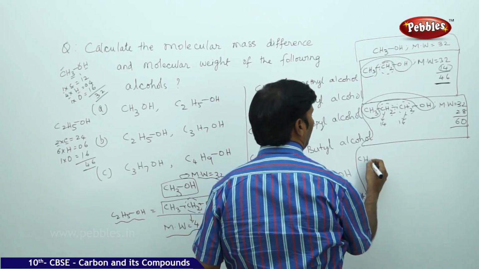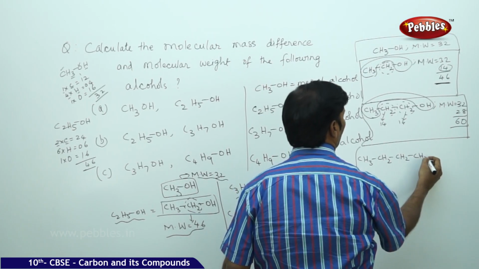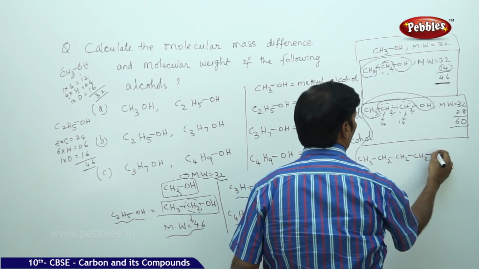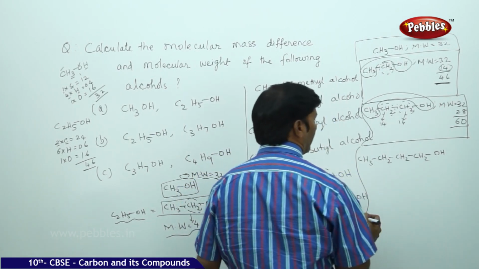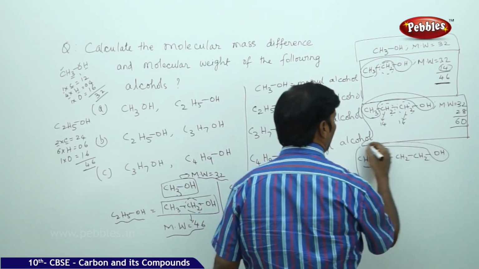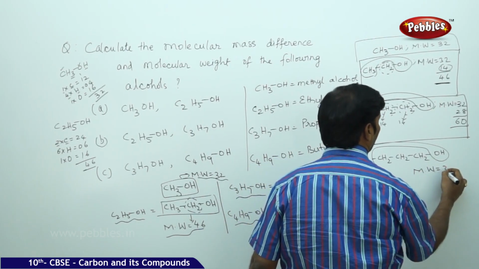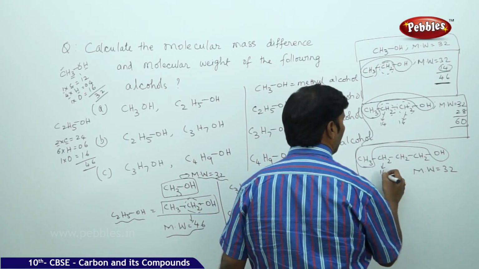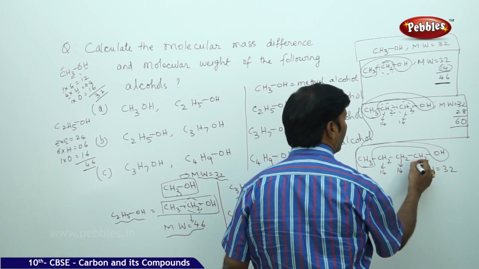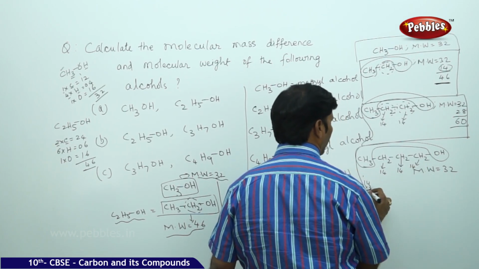Go for the next case, that is CH3CH2CH2CH2OH, carbons 1, 2, 3, 4. Methyl alcohol molecular weight, we already know, is 32. There are three CH2 groups, each 14 molecular weight, so 14 into 3 is 42.